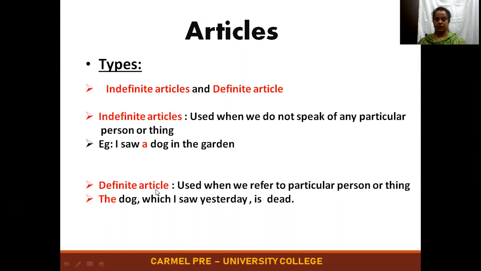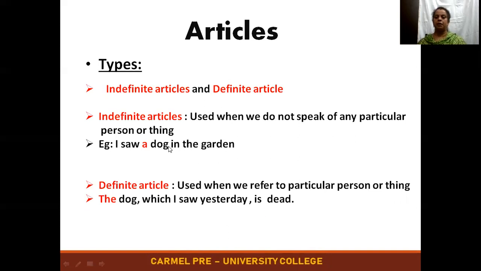Definite articles. So the second type is definite articles. So definite articles are used when you refer to a particular person or thing. So when you're talking about particularity, then we use the definite article, the. Example, the dog which I saw yesterday is dead.